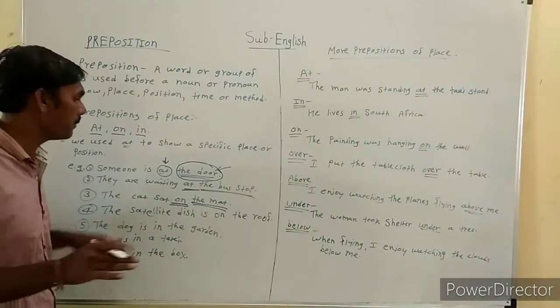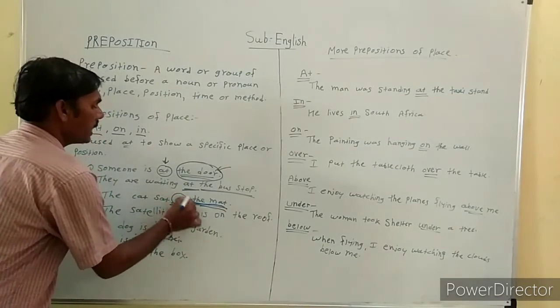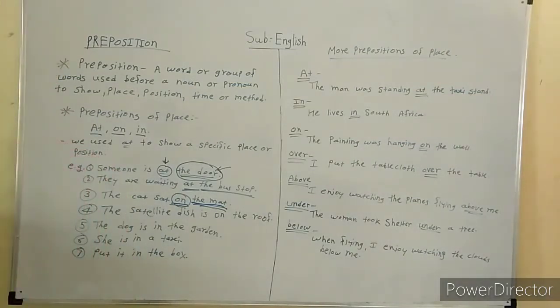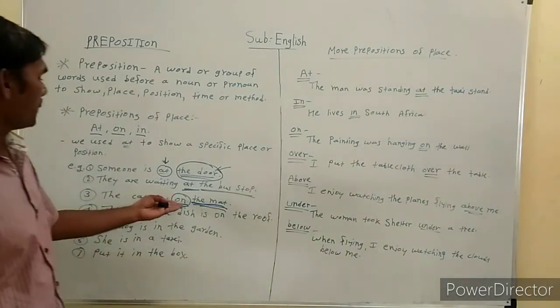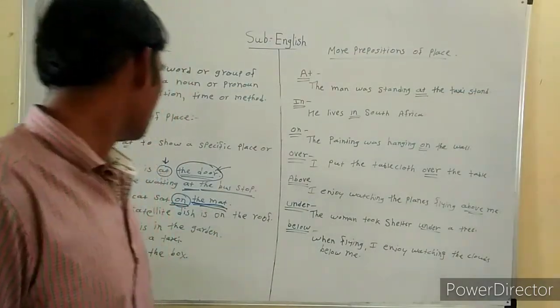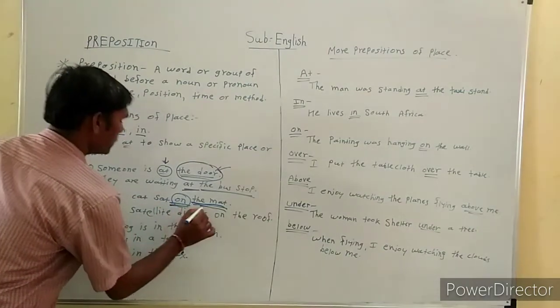So on is the correct preposition. We will see the difference between on, upon, above in the next session. But here on is a correct preposition.